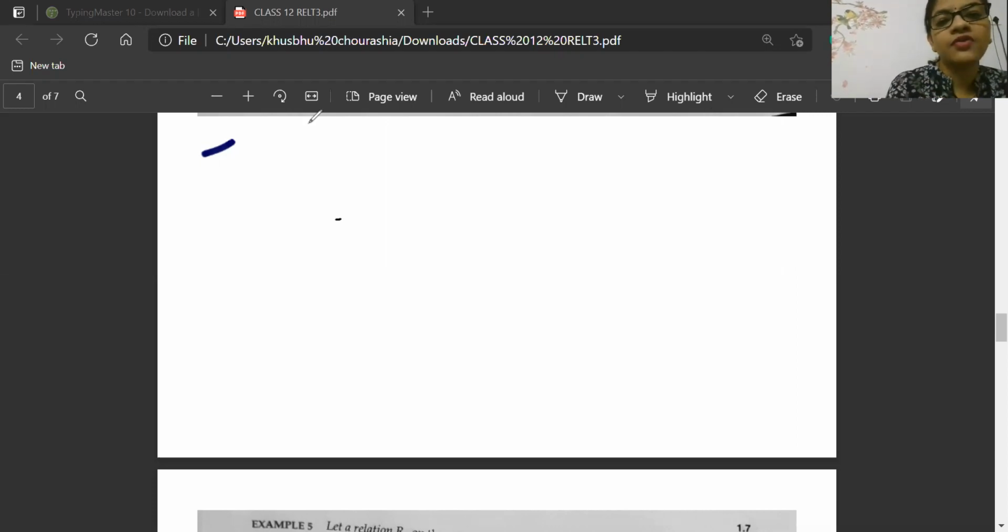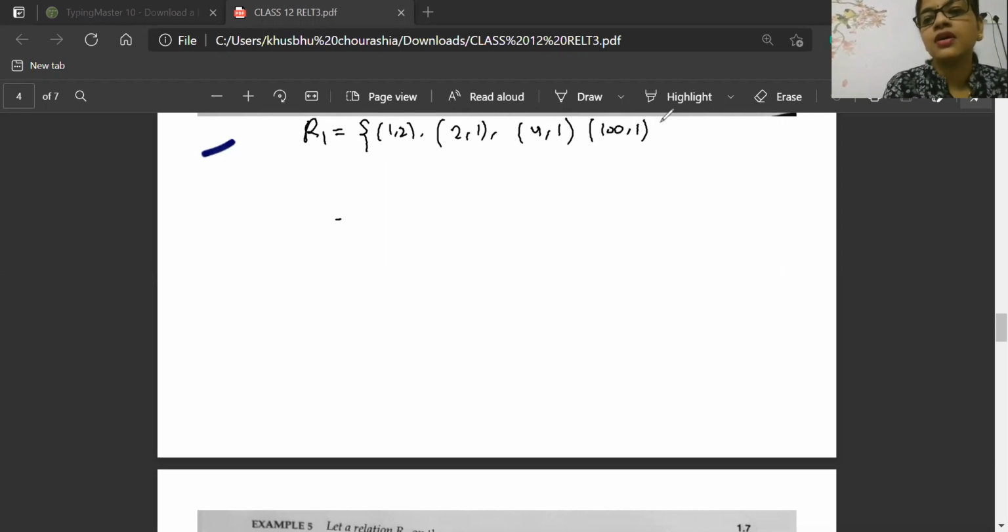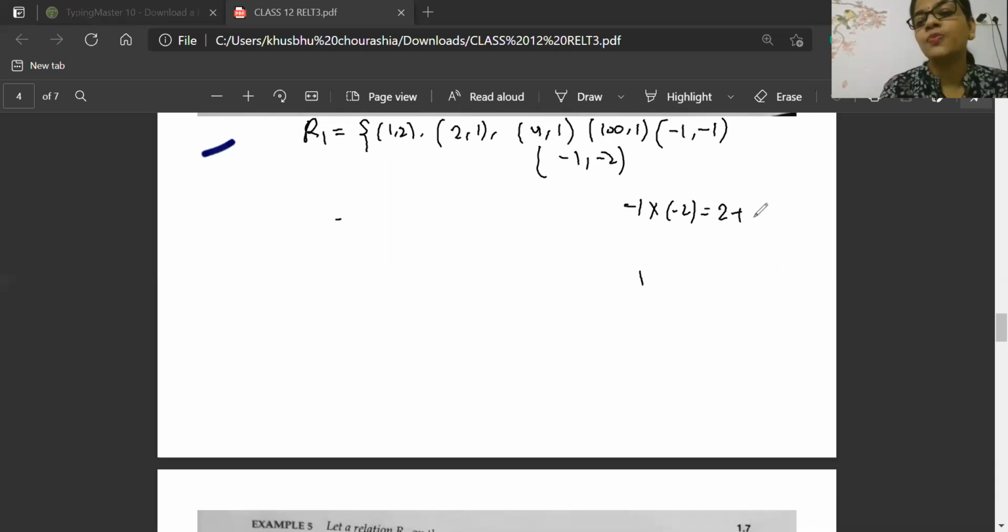So now R1 has 1 into 2, which satisfies the condition, 2 into 1, 4 into 1, 100 into 1, minus 1 into minus 1, minus 1 into minus 2, all negative elements, because minus 1 into minus 2 will become 2, and 2 plus 1 is greater than 0.